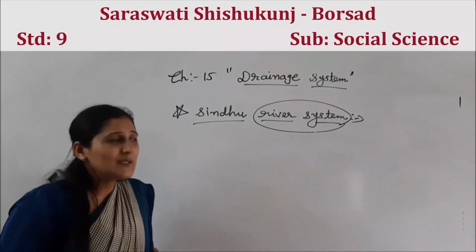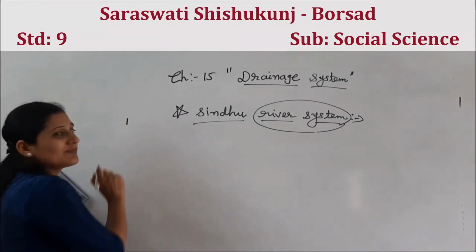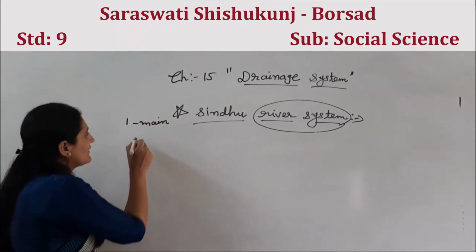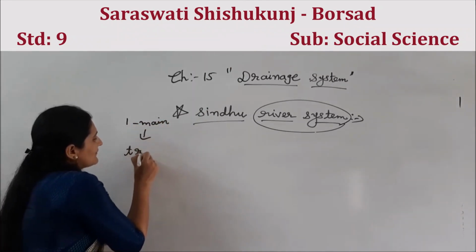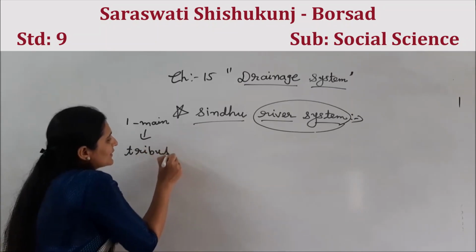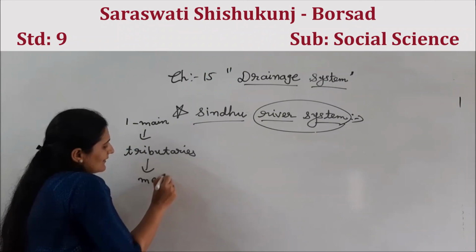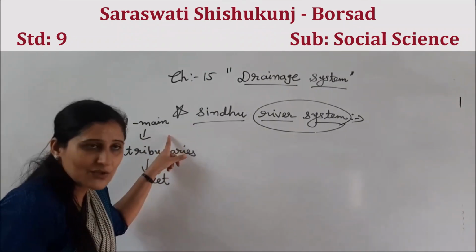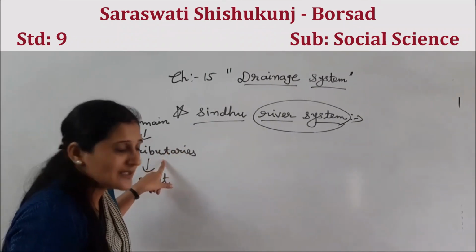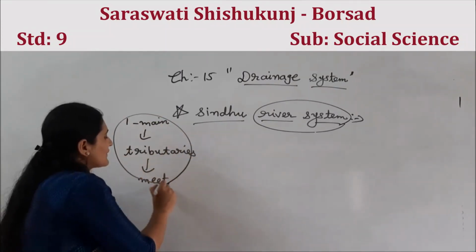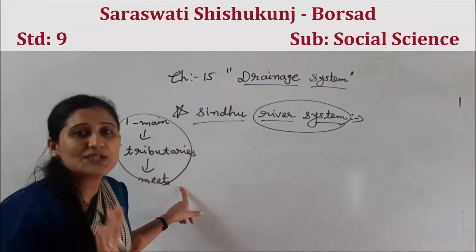River system means one main river and its tributaries meet. This whole shape is called river system.